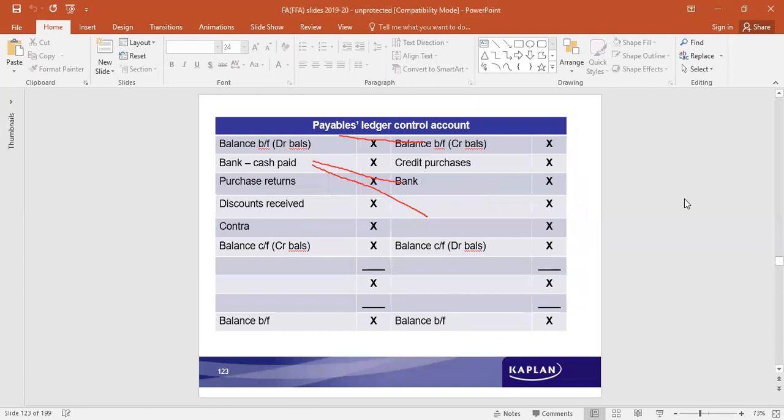Similarly, payables ledger account, payables is a liability, so it will have a credit balance. Additional credit purchase is made, amount is settled, anything which is returned to the supplier, any kind of a discount received. So payment that is made to the suppliers.